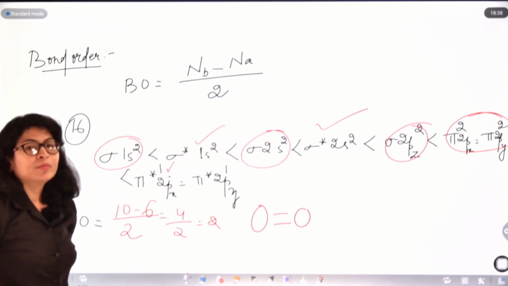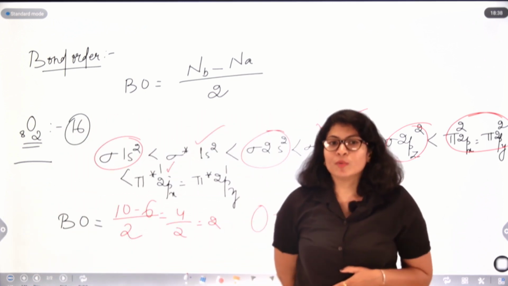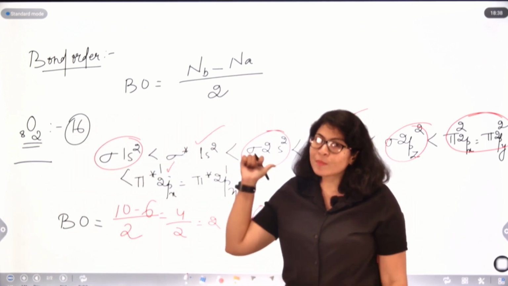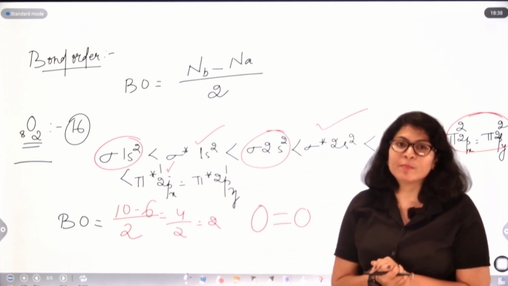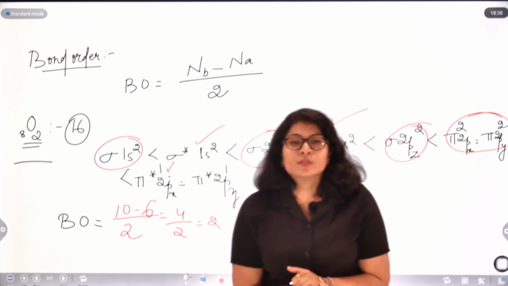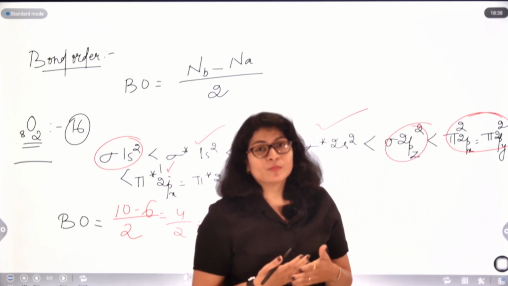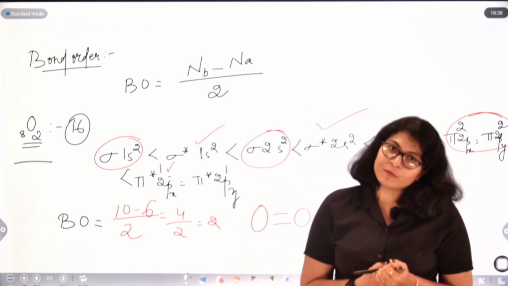So from this molecular orbital theory, we can find out the bond order using the formula: number of bonding electrons minus number of anti-bonding electrons, divided by 2. So I guess molecular orbital theory is clear. With this molecular orbital theory, you can conclude various information about various molecules. So that's all for this video. Thank you.